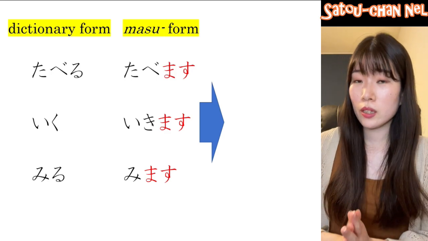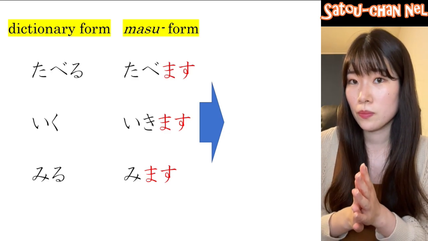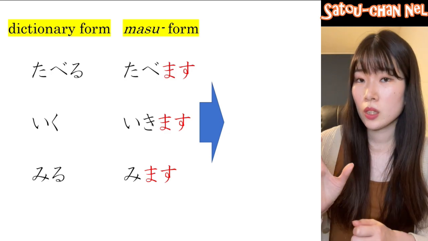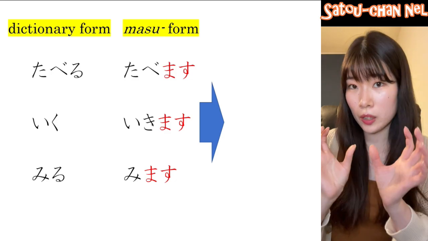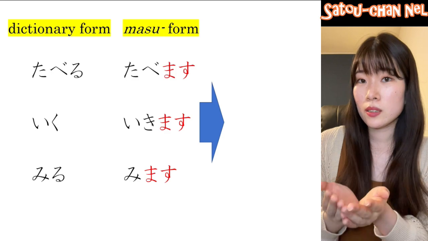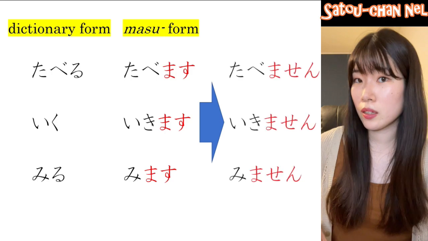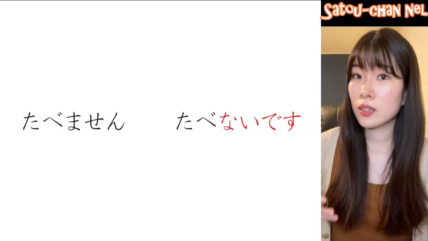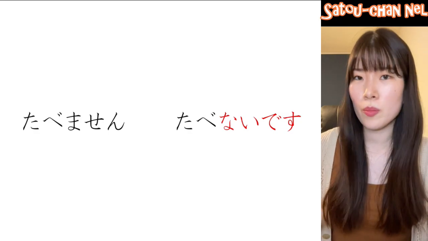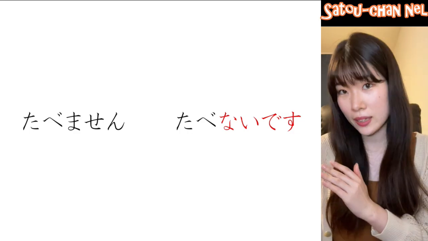If you memorize them as a set, you can easily make other conjugation forms. Most Japanese learners focus on memorizing masu form of the verbs first, because it can be used in polite speech. But if you remember dictionary form and masu form together, it will be easy to look up new words in a dictionary, and it will be easy to make other conjugation forms. There's another negative form ending with ないです, like 食べないです。But we will learn about this in a later lesson.